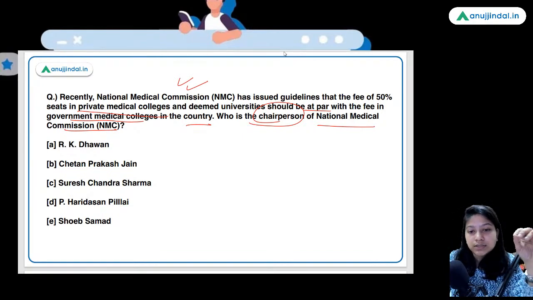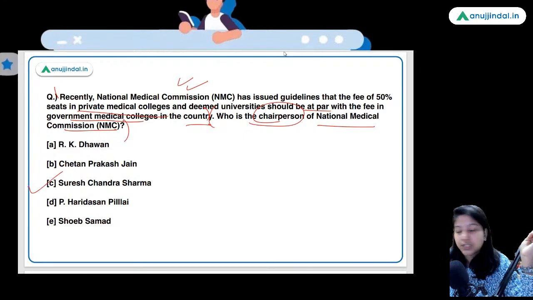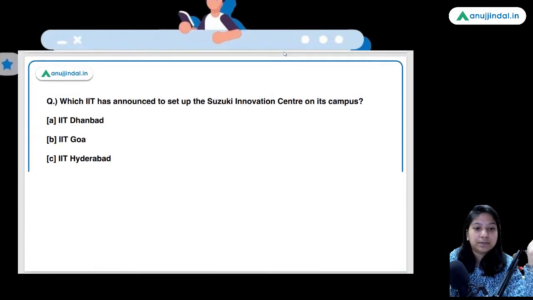This one has nothing to do with the prior statement, but still, in order to consume more of your time, because this is a really time-based examination, such lengthy questions are made. So what can you do? You just need to practice. Fast reading would help you in this. Suresh Chandra Sharma, SC Sharma, absolutely right.